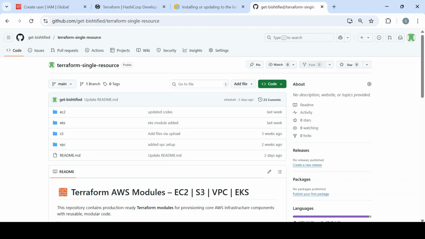You just run one command to provision and update cloud resources. When we talk about infrastructure as code, we also think of CloudFormation when we work with AWS. So let me tell you, there are tools available for AWS. It is CloudFormation, and Red Hat also has one tool called Ansible. And here we are covering HashiCorp. Let me tell you the basic difference between all of them.